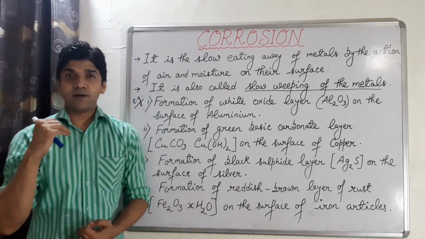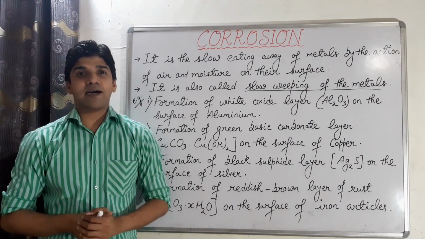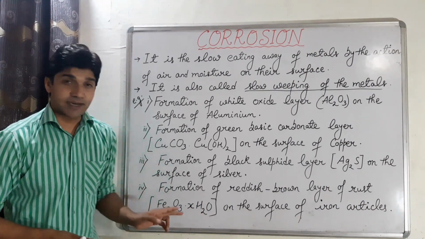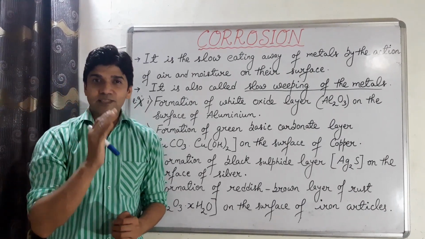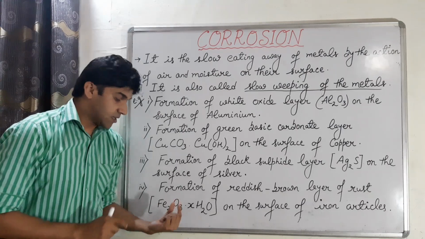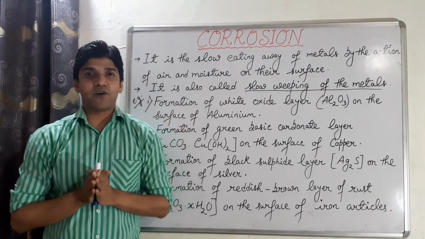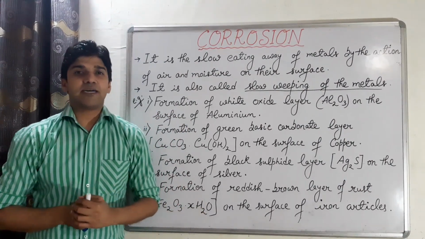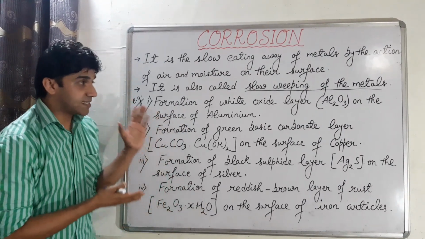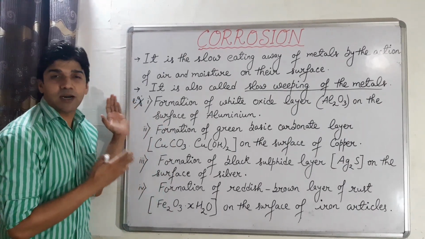Clear? So when iron comes in contact with the moisture and oxygen present in the air, it will form the reddish brown layer, that is rust, on the surface. So that's about the examples of corrosion. आप इसको नोट कर लो, उतार लो.